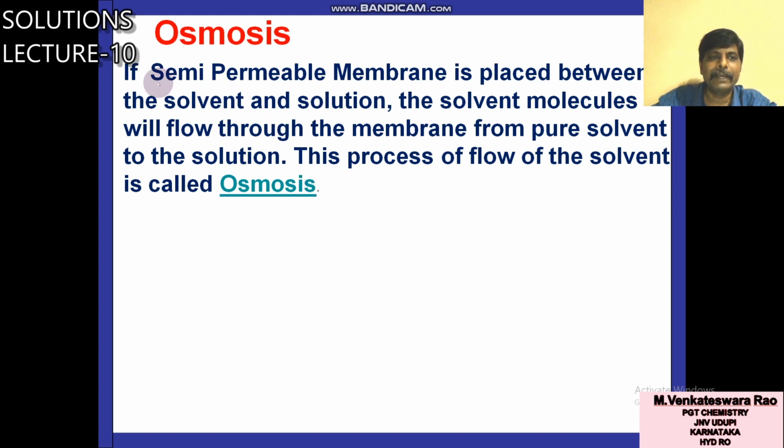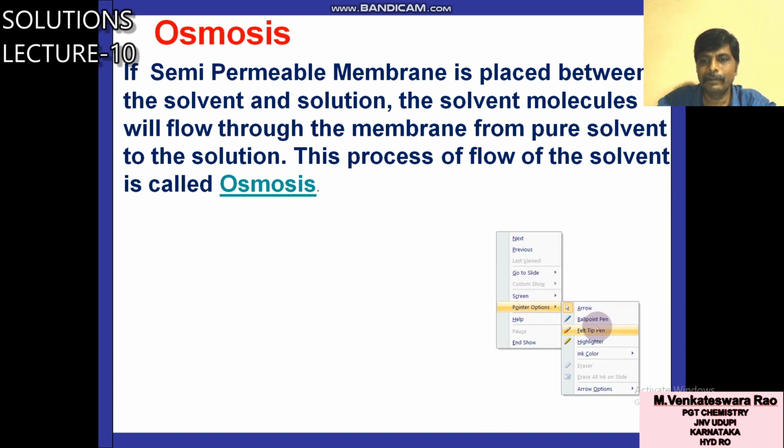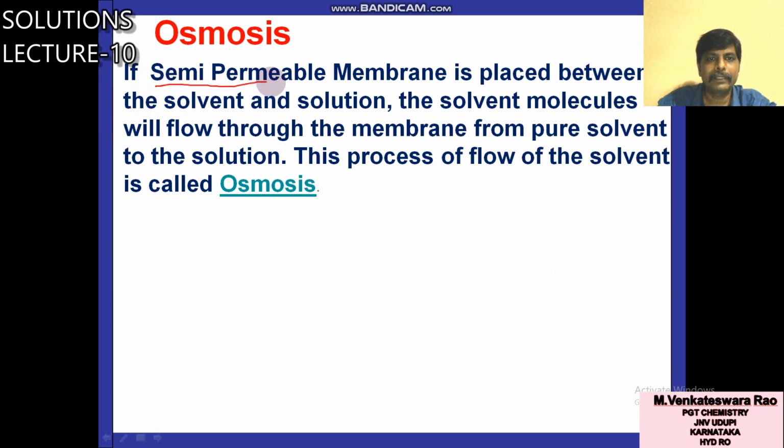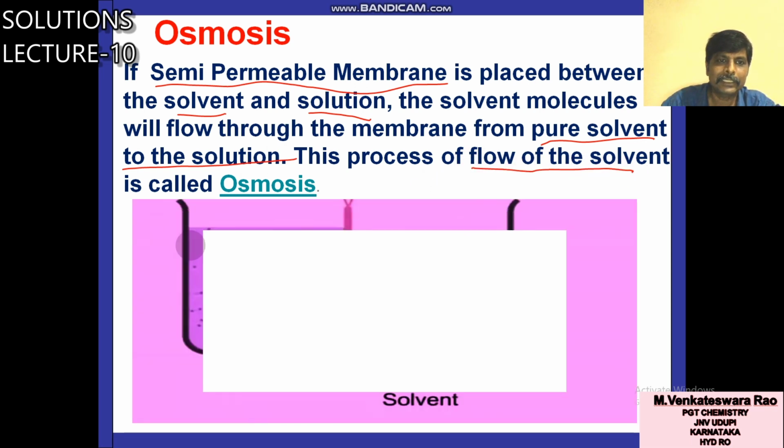If SPM, semi-permeable membrane, is placed between solvent and solution, the solvent molecules will flow through the membrane from pure solvent to the solution. This process of flow of the solvent is called osmosis.